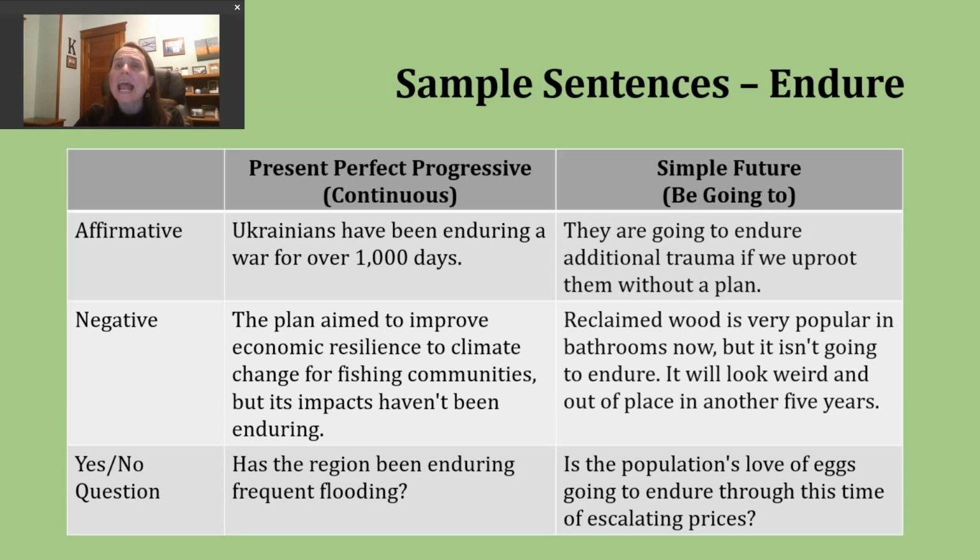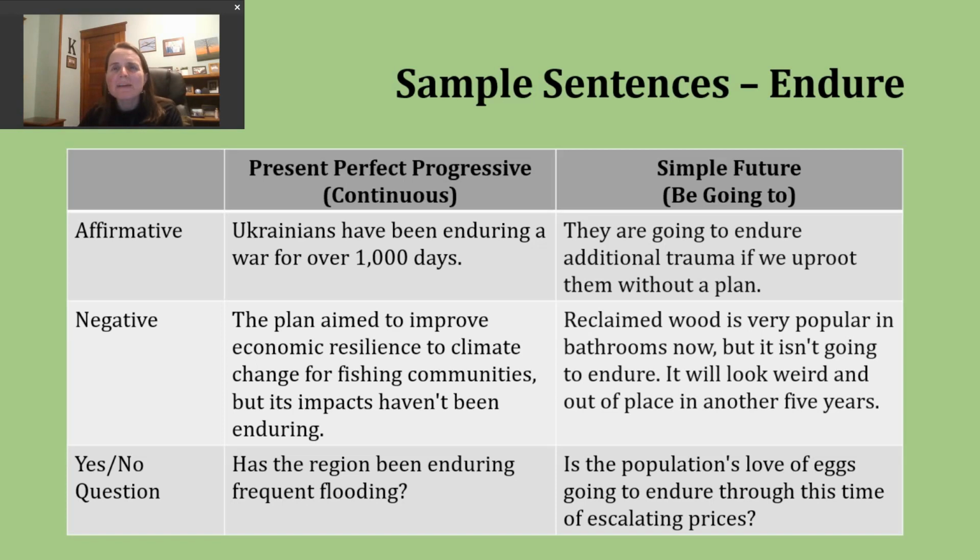The plan aimed to improve economic resilience to climate change for fishing communities, but its impacts haven't been enduring. So what this sentence is describing is maybe there was a community, several groups that were coming up with different ideas of things we could do to make sure that this industry can still thrive even in the face of climate change.